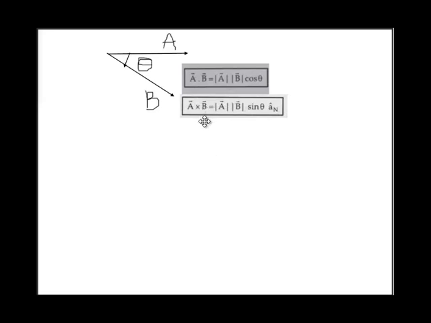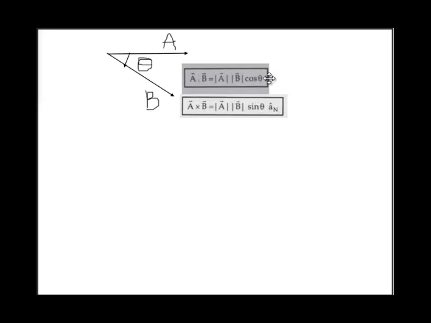It will have some portion the same, means the multiplication of magnitudes, mod of A into mod of B, is the same as that of the dot product. The difference is that the dot product has cos of angle, and it has sine of angle.